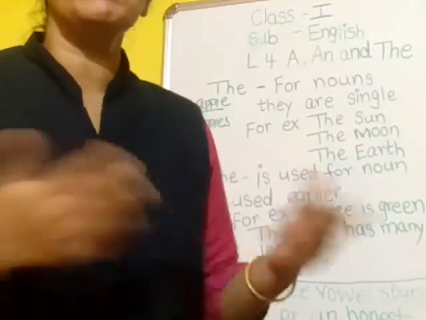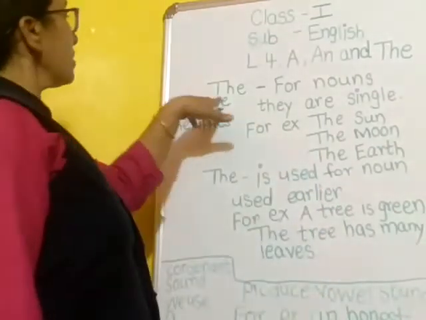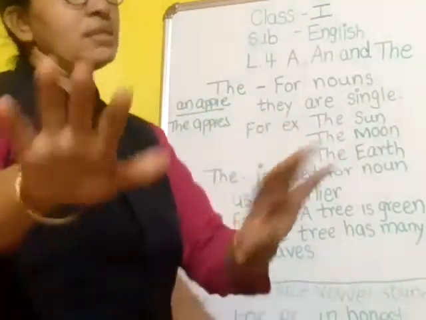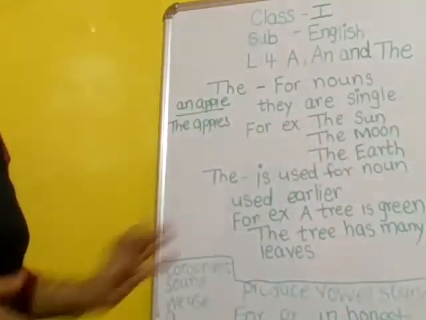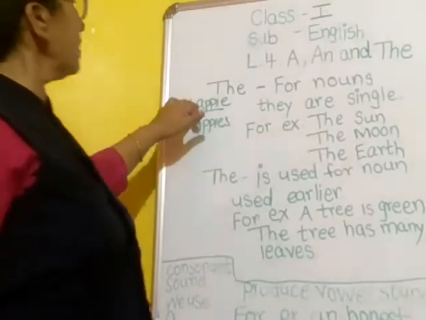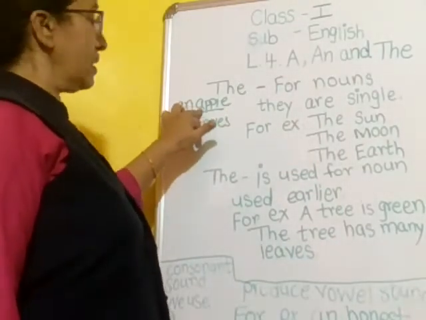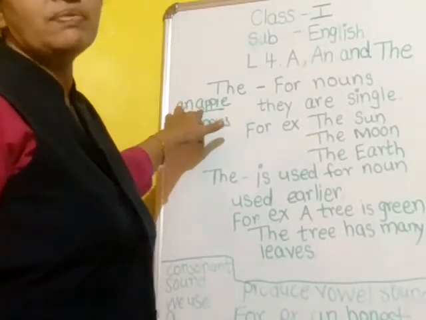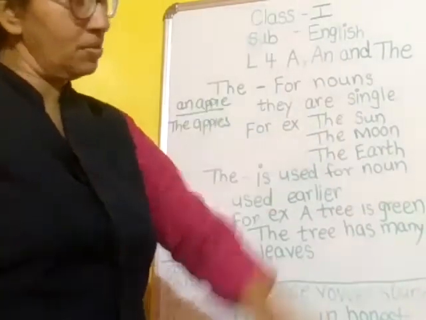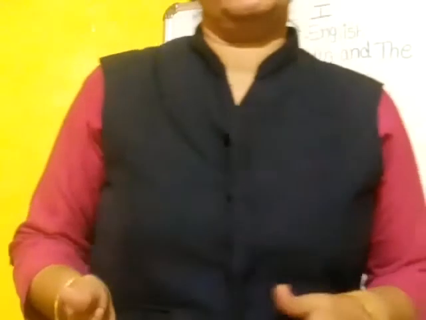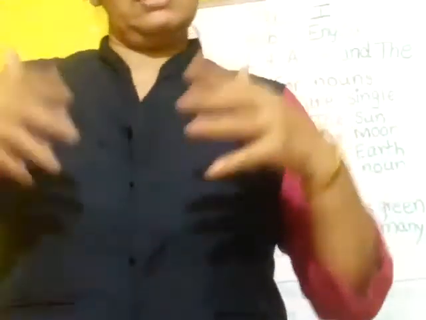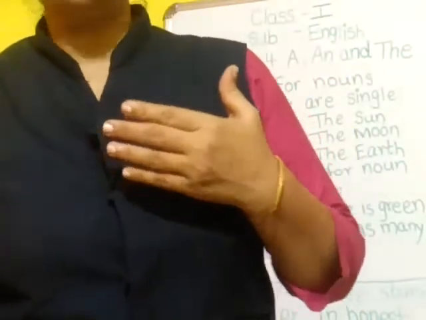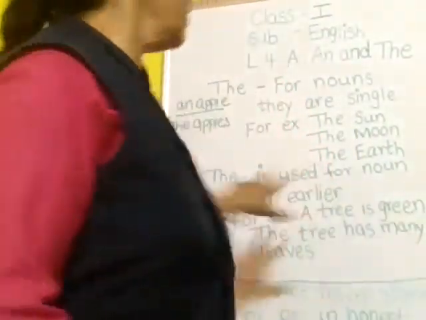See, we can say an apple, that is also singular. So we can use an here because it begins with a vowel. No, just for this situation it is singular, but after some time or in another situation it may be plural. At that time we can use the.